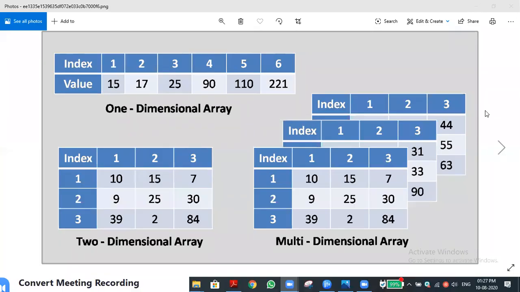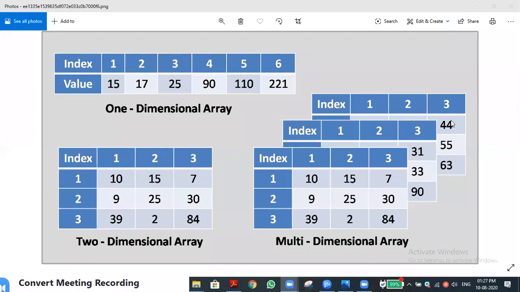As a continuation of the second session, I just show the group of arrays in a single slide. Now you understand 1-dimensional array means it is row wise. Index starts from 0 onwards, as you know that an index should start at 0. Same concept in an array also. 2-dimensional means row and column. Multi-dimensional means row and column, one array, second array and third array, a combination of more than one array.